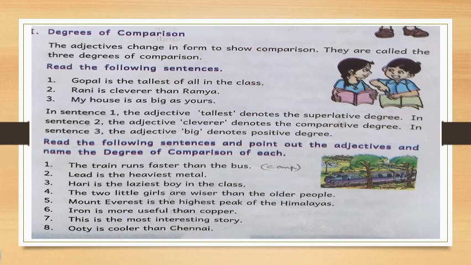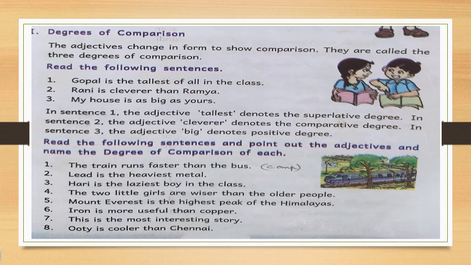That means it is superlative degree. You can easily identify the degree: if the word ends with est, then you can say it is superlative degree. Most of the words are like this.